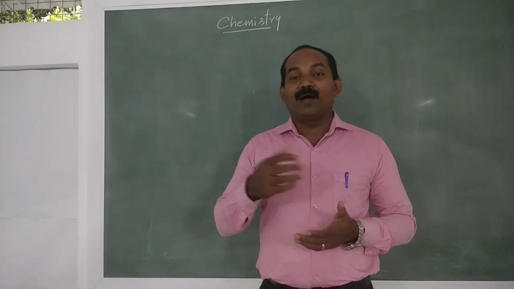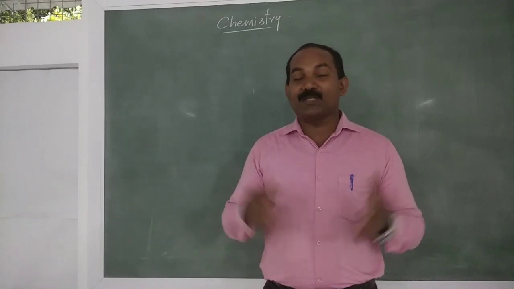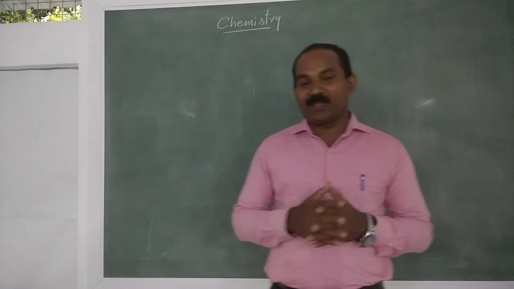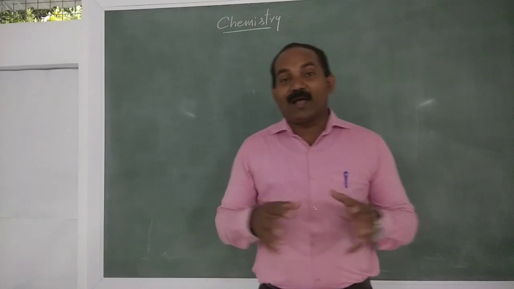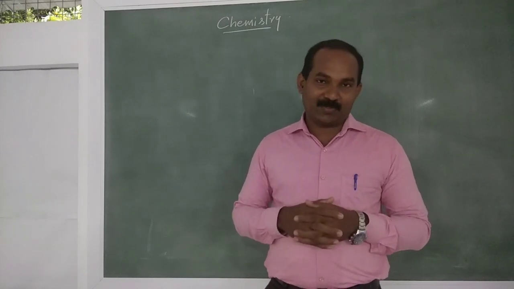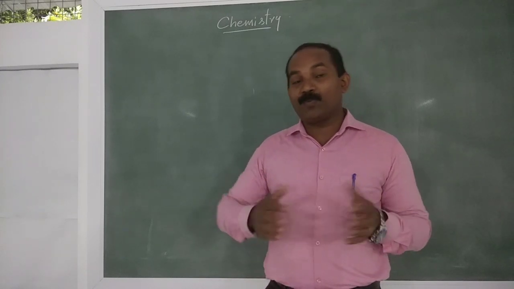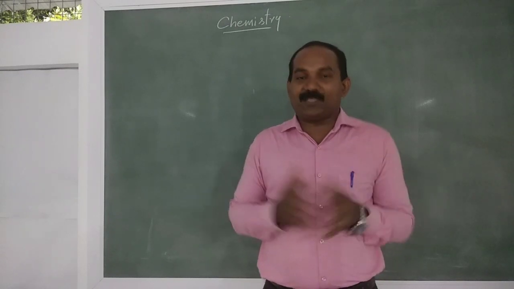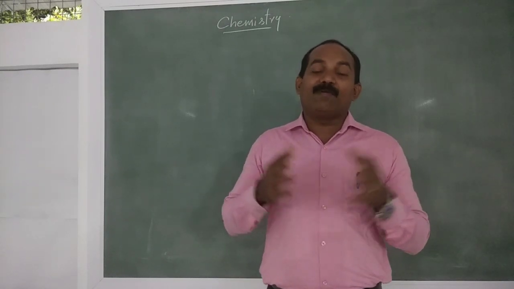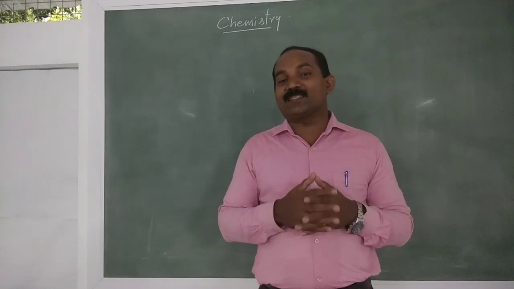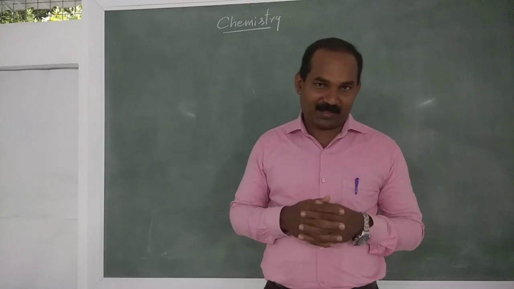Fertilizers, pesticides to control pests, fungicides, etc. are important things in agricultural chemistry. So nowadays the cultivation of crops increases by using fertilizers, pesticides, insecticides, etc.